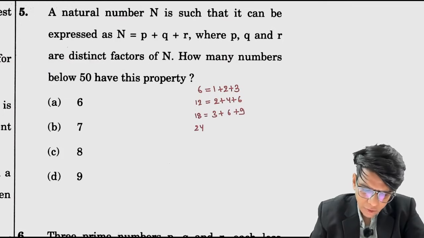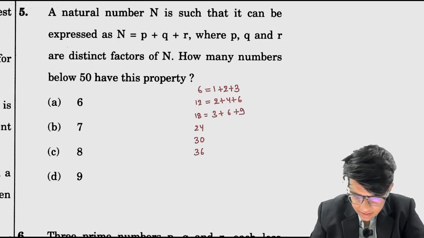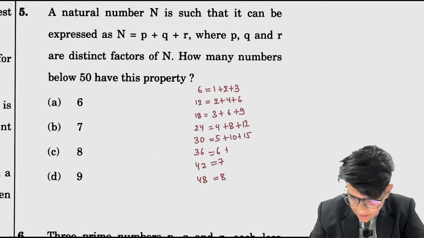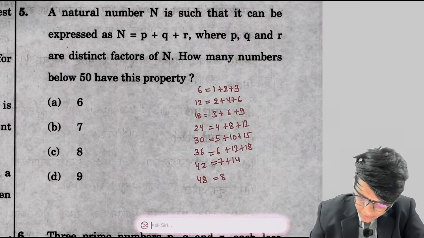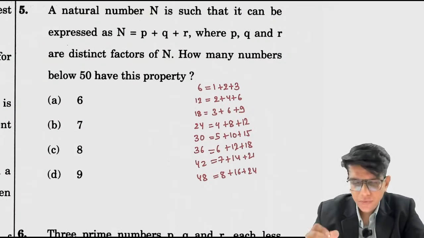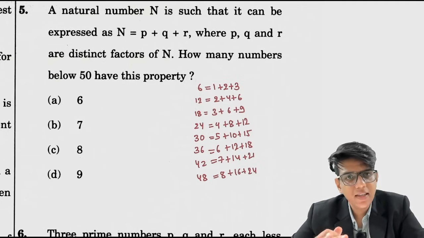Next you will find 24. And similarly 24 के बाद you will find 30. फिर 36, then 42 and 48. You will find this 4, 5, 6, 7 and 8. 12, 10, 15, 12, 18, 14 and 21, 16 and 24. These are the factors of these numbers by adding which you can get the number itself.